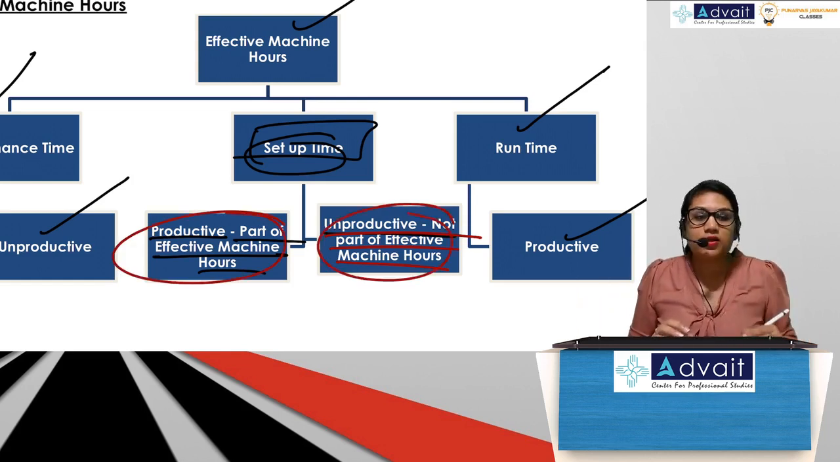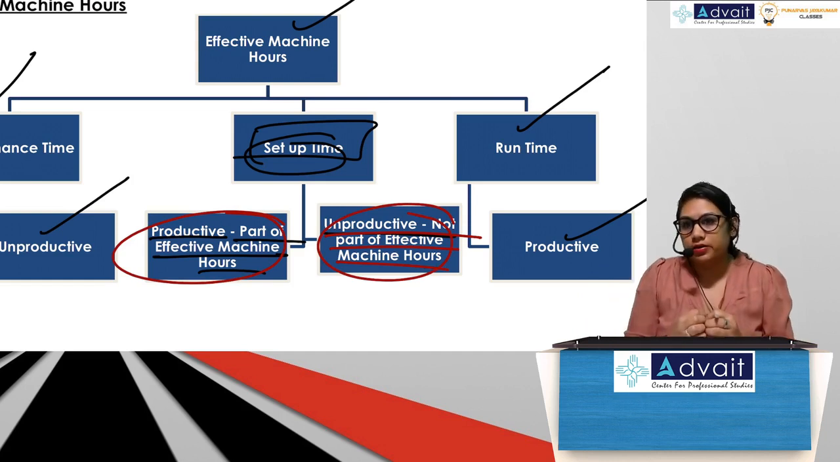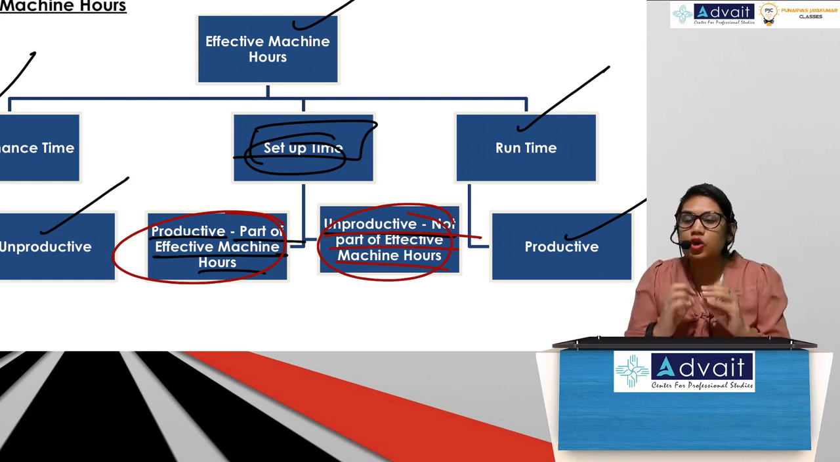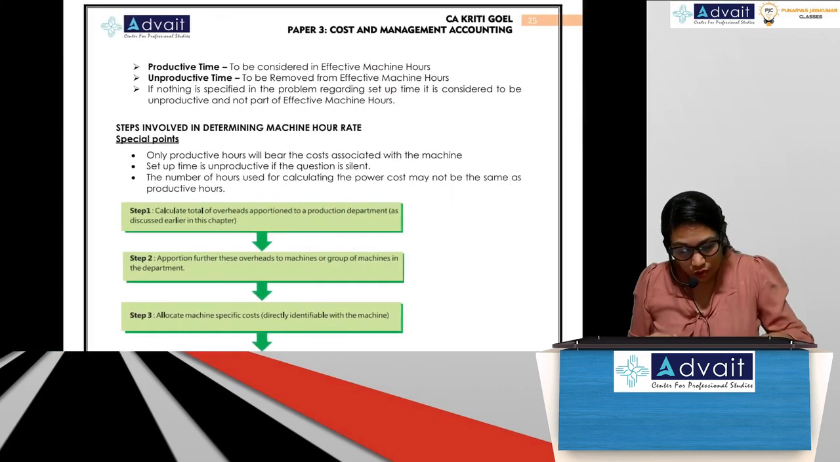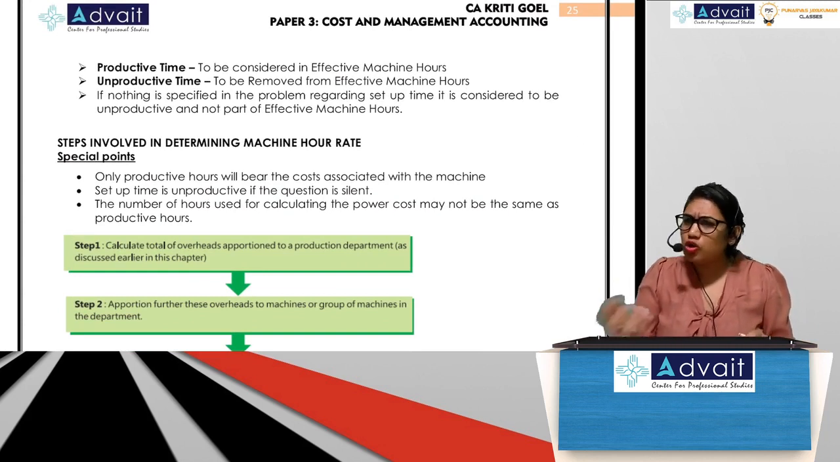If they have given this to be unproductive, we will do accordingly. Suppose the question is silent. They have given you a setup time, and the question is silent. They have not told if that setup time is productive or unproductive. Then what do you do? You could do anything actually. You could include it and say that it is productive. You could exclude it also and say it is unproductive.